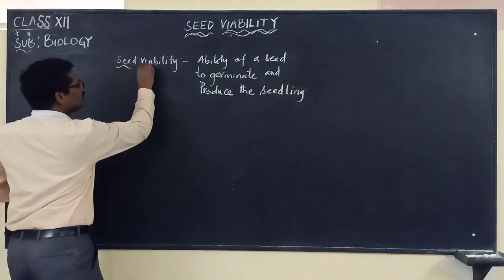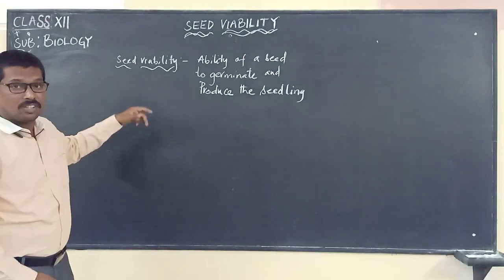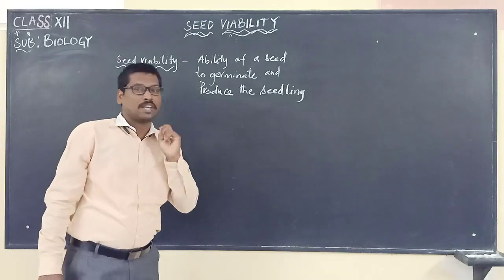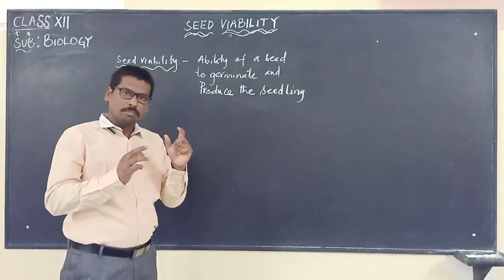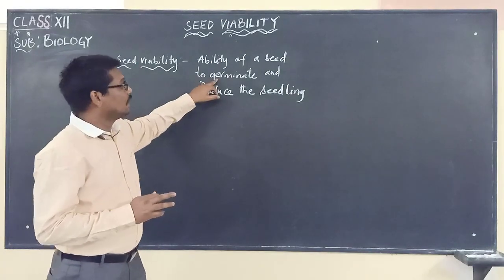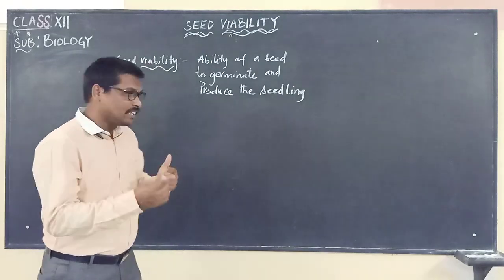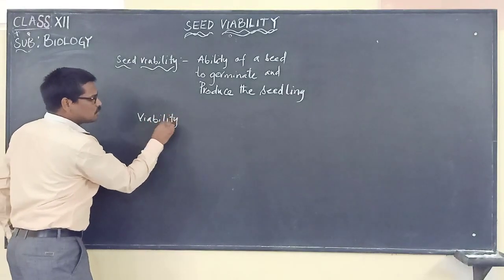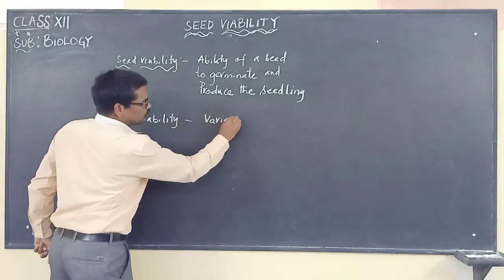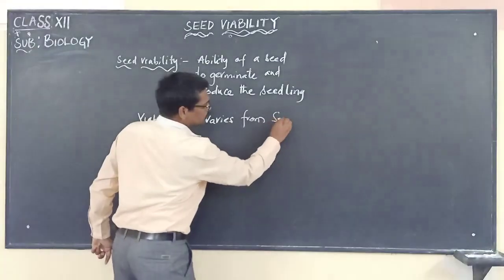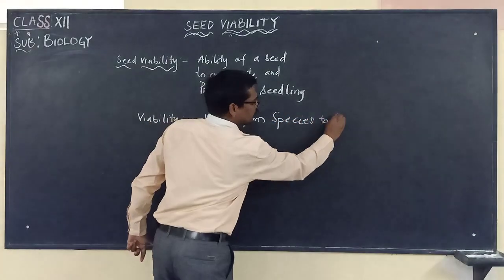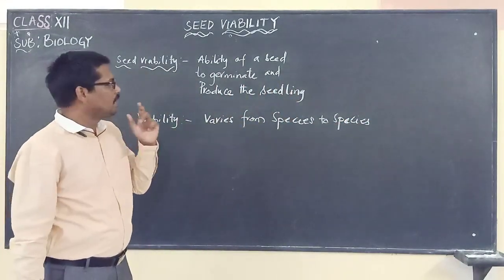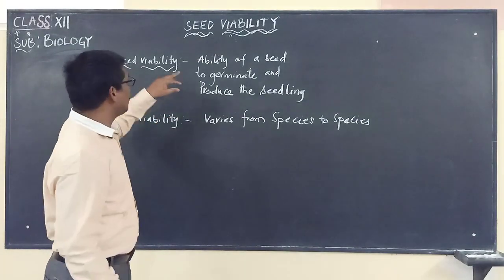So this word is important for us. Why is it important? Because all the species will not have the same viability. They will not maintain the same period of time to germinate and produce the seedling. So viability varies from species to species. All the plant species which bear seeds will not have the same viability.